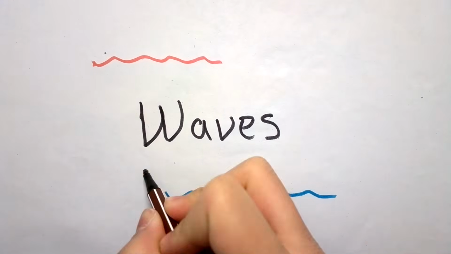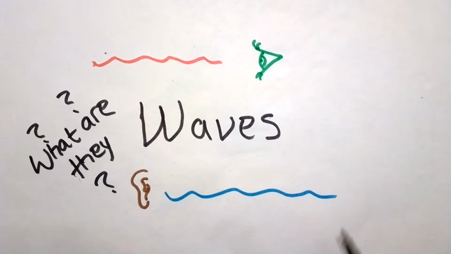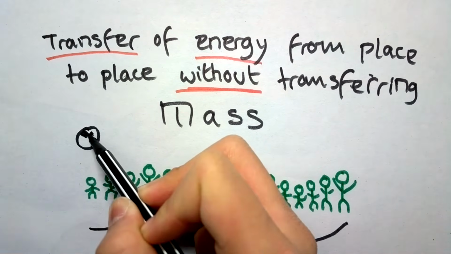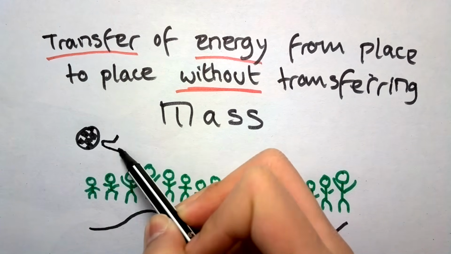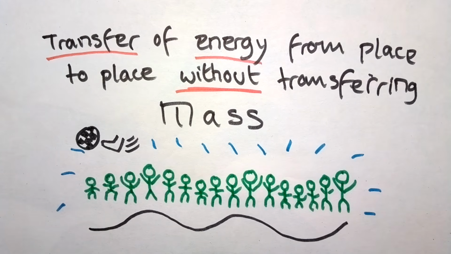Waves. We see and hear them all the time, in our everyday lives. So what are they? Waves are vibrations that transfer energy from place to place without the transferring of matter. Imagine a Mexican wave at a football match. Every person stays in their same seat but moves up and down when it is their turn.